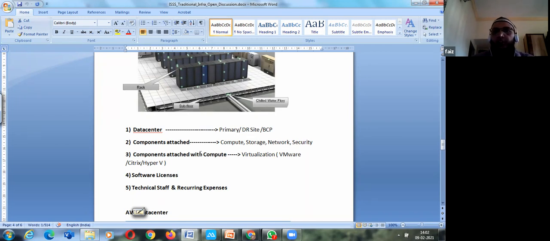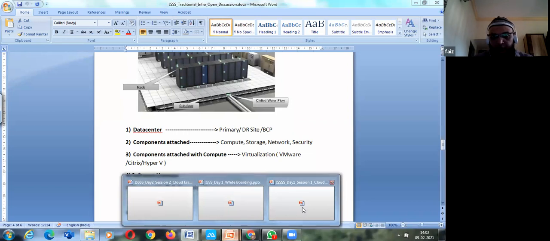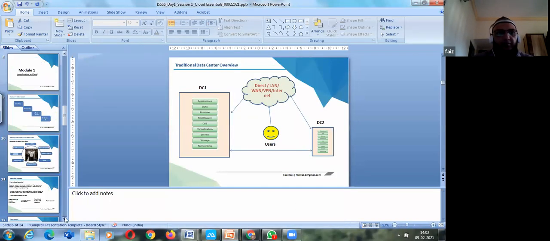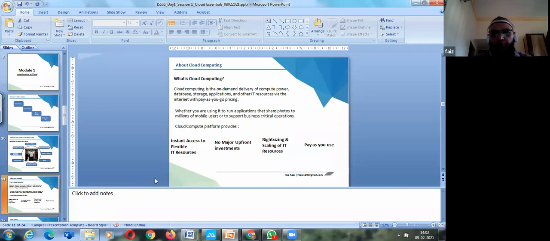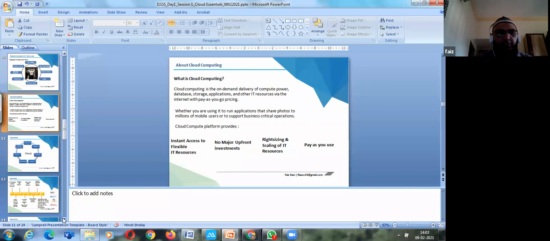Okay. So what are the components attached? Compute, storage, network, security. We talked a little bit about virtualization: VMware, ESXi, Citrix, Microsoft Hyper-V, Red Hat KVM, and there will be software licenses related to your applications like Microsoft licenses and other respective licenses, and then technical recurring expenses that we talked about. Then we talked about the pain points of an on-prem infrastructure, and then we introduced why cloud computing is required. Okay. So I will be talking in detail today.